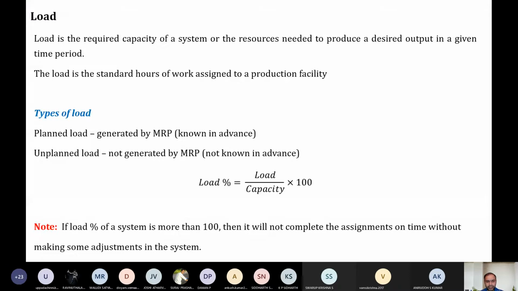Okay, and the load percentage is calculated as load by capacity into 100. What is this load percentage? Load percentage cannot be higher than 100, because a machine can never be 100% efficient. Going back to our fundamentals of thermodynamics, a machine can never be 100% efficient. So you should understand that a machine cannot be loaded with more than 100 percent. If you load more than 100 percent, the system will fail.